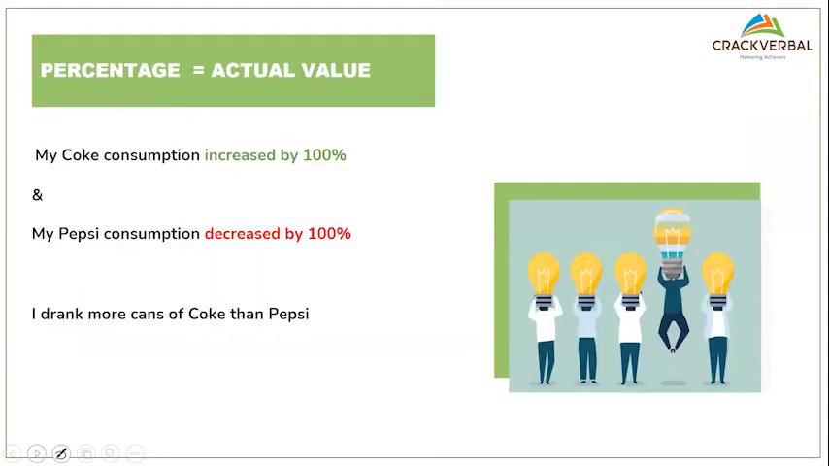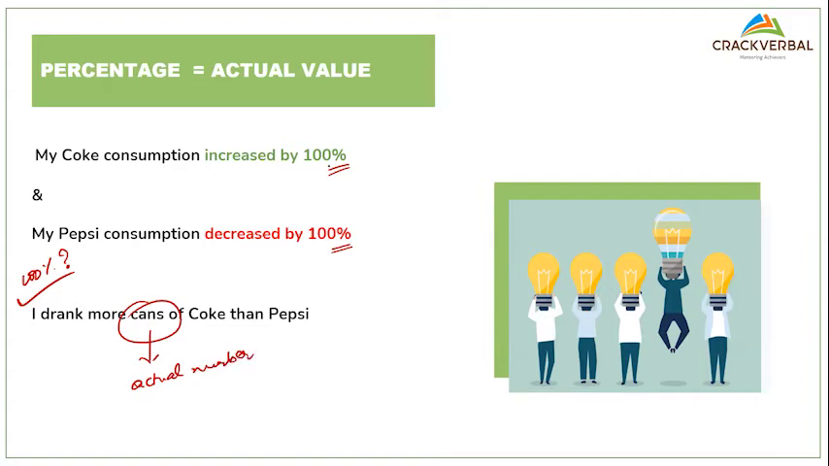Next, statistics. Let's look at this: percentage equal to actual value. I am saying my Coke consumption increased by 100% and my Pepsi consumption decreased by 100%. Can I say with 100% surety that I drank more cans of Coke than Pepsi? I can't, right? How many of you have a doubt here? What is the difference? Here I am using percentage, and here I'm saying more cans. This is a count, the actual number I am talking about.